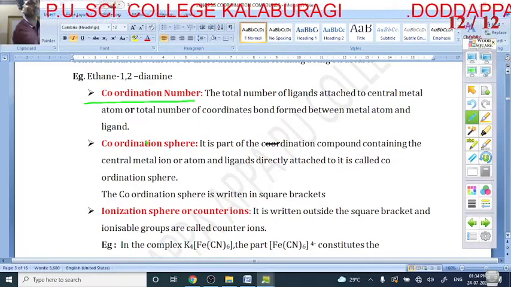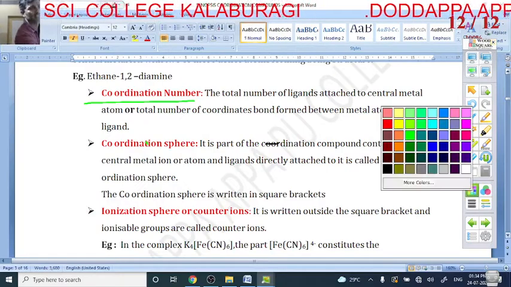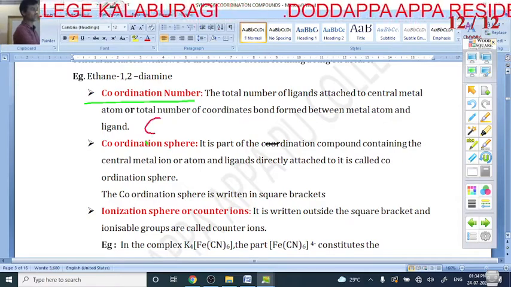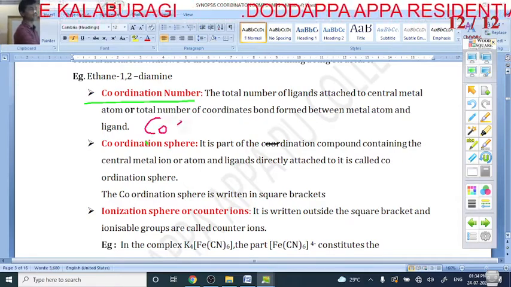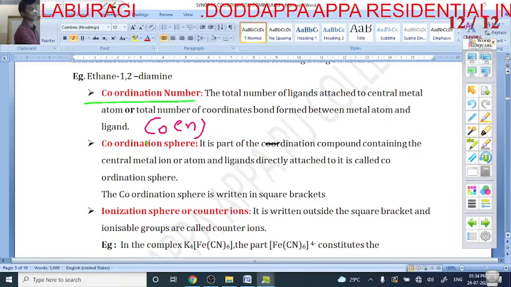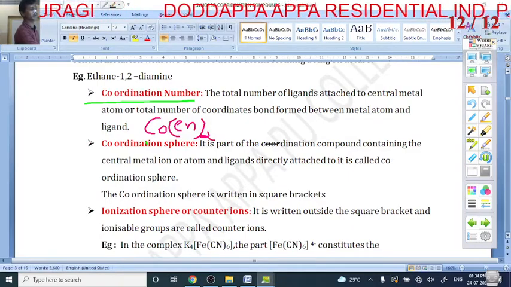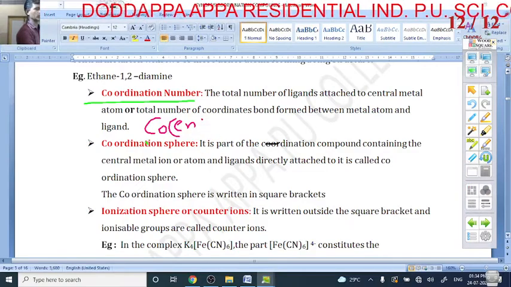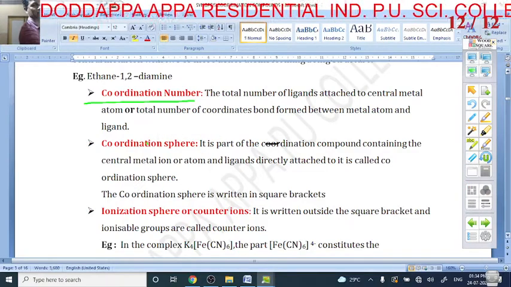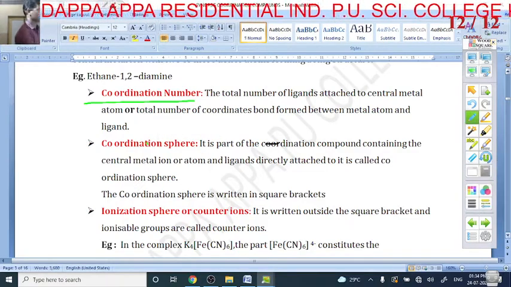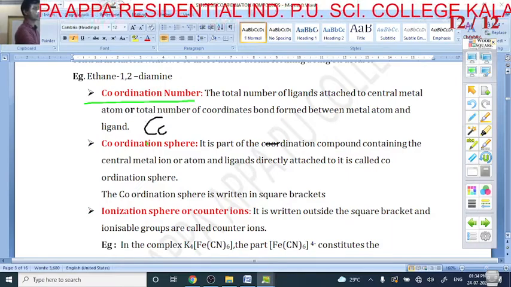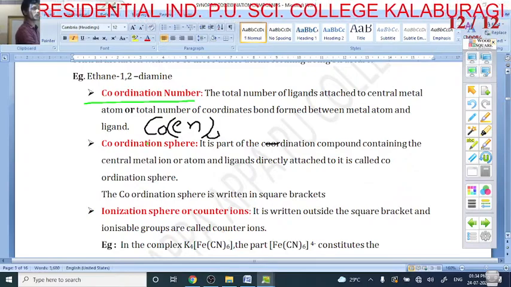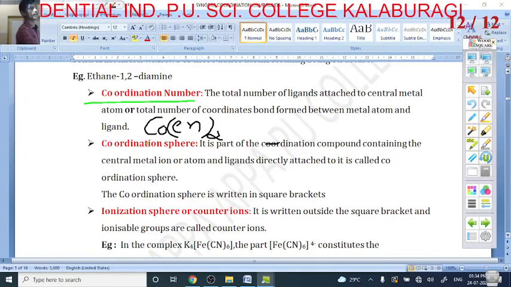The next example I can take here: Co, the cobalt, is the central atom, and this is en twice, and then Cl.